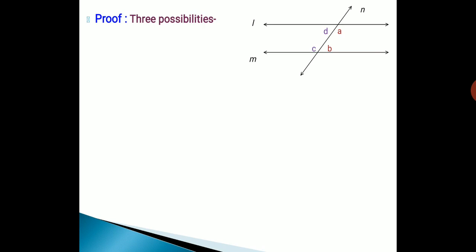Now, when we consider a pair of interior angles, there are three possibilities. The first possibility is angle A plus angle B is less than 180 degrees. The second possibility is angle A plus angle B is greater than 180 degrees. And the third possibility is angle A plus angle B is equal to 180 degrees. Here we have to prove that angle A plus angle B is equal to 180 degrees. Now to prove this, we are going to use the indirect proof method.